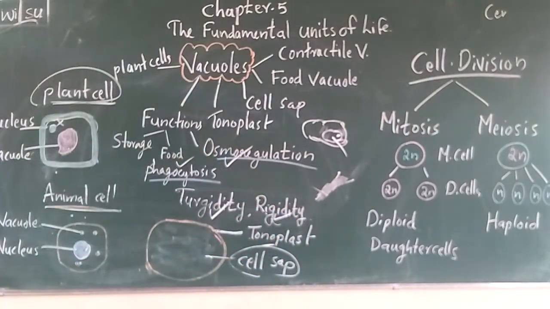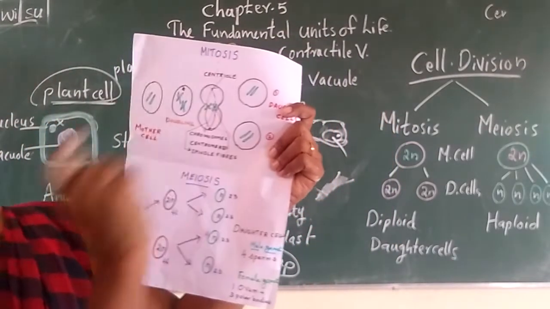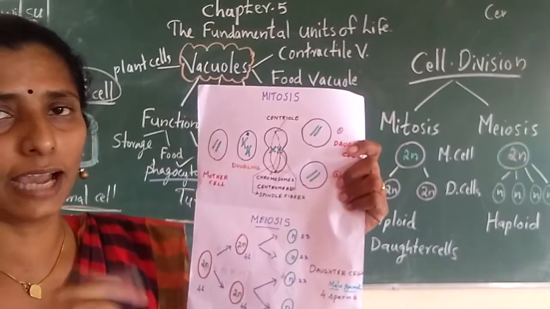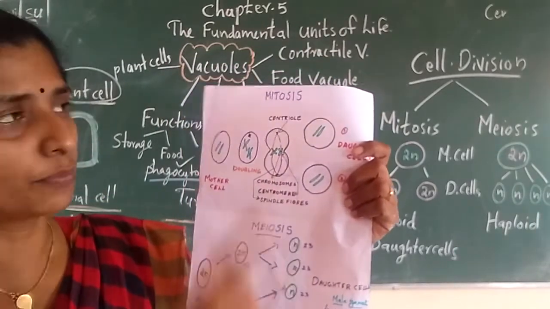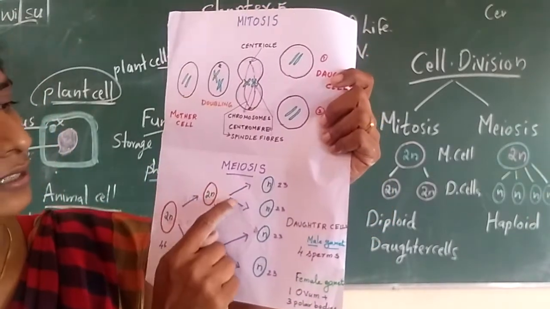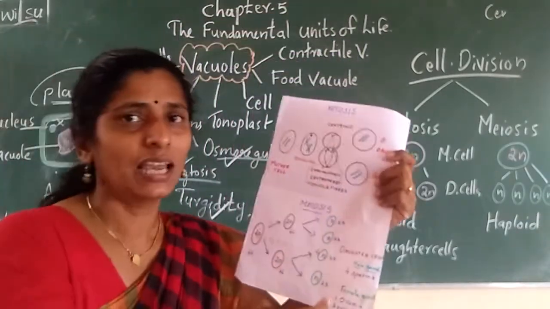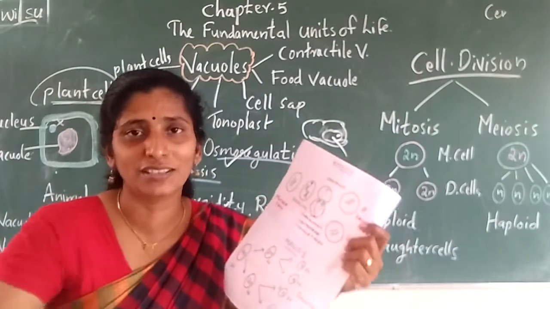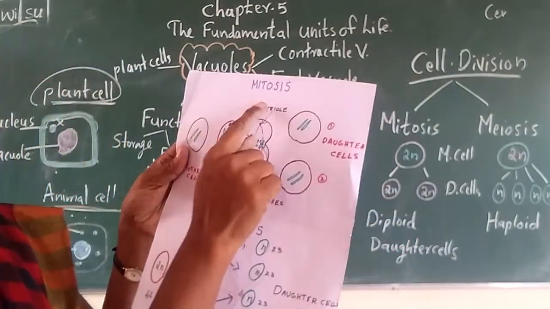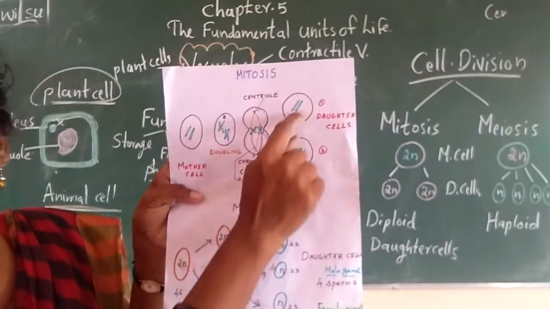One is, see here, you can see the two types of cell division we are discussing. One is mitosis. Say after me: mitosis. And this is meiosis. Mitosis and meiosis. Okay, meiosis. Say it so many times. You say meow, meow. Okay, not meow. What is that? Meiosis. Mitosis, meiosis. So mitosis is nothing but a cell is divided and becomes two identical cells.